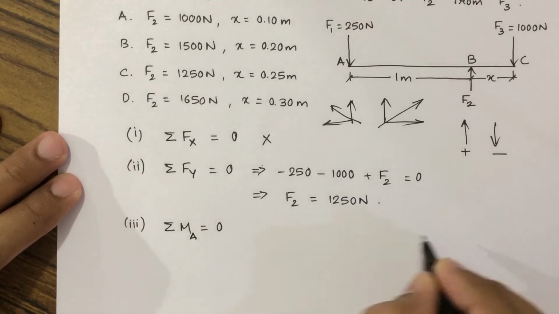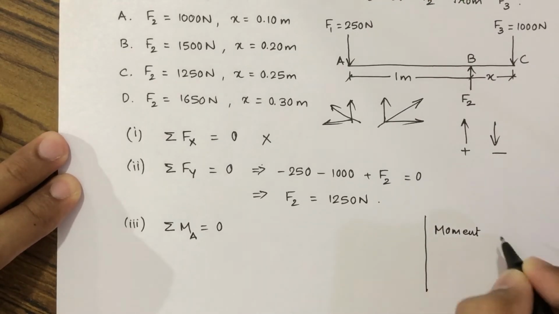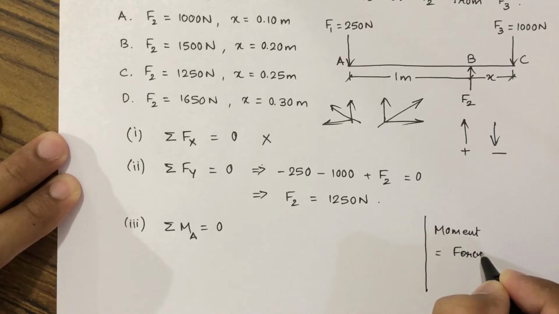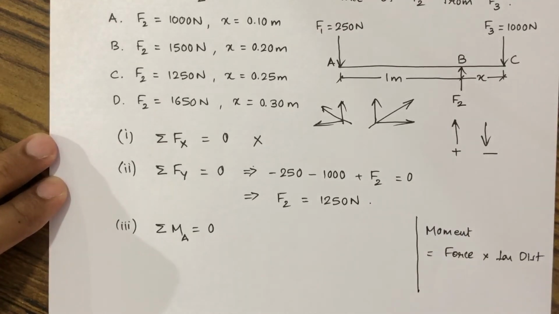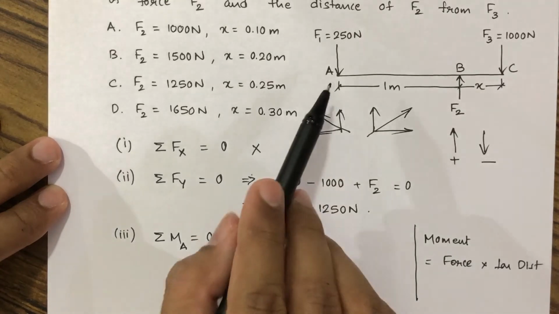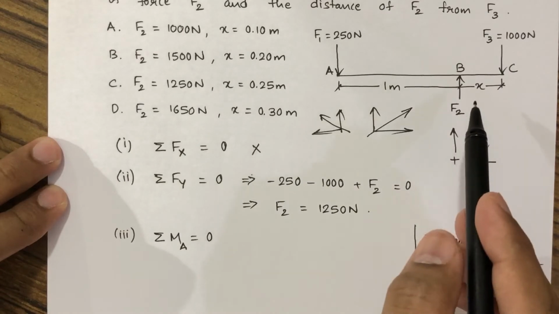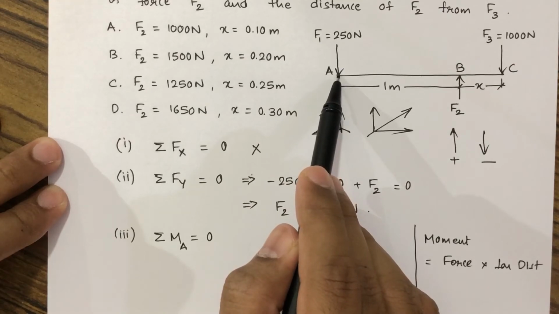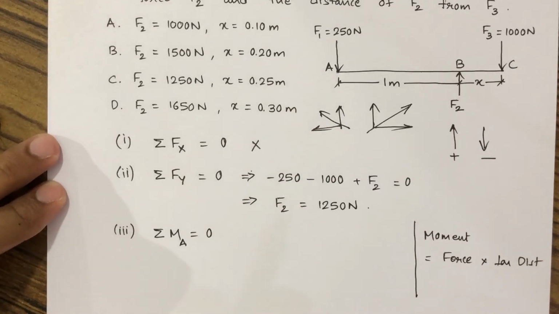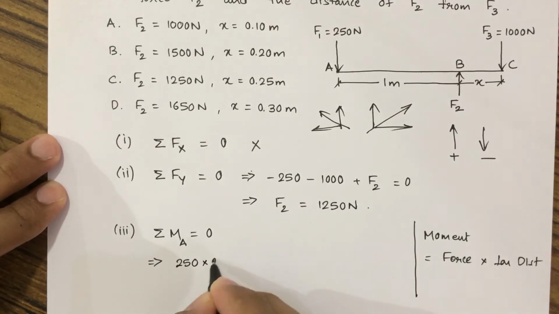So we know that moment is equal to force into perpendicular distance, and this moment we are taking about this point A. So we will take the moment of all the other forces. Now this 250 Newton force is passing through this point A itself, hence it will not have any perpendicular distance. So we'll say that 250, as it is passing through A itself, will have perpendicular distance as 0.